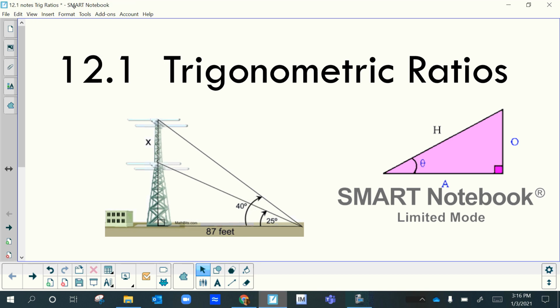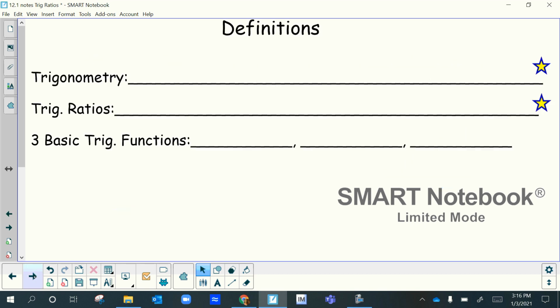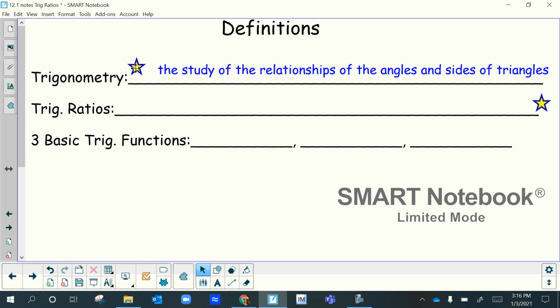All right, this is going to be our first lesson on trigonometry. This is 12.1 trigonometric ratios. So let's do a couple of definitions. What is trigonometry? Trigonometry is the study of the relationships of the angles and the sides of triangles. Most specifically, we're going to just focus on the right triangles, but it is of any type of triangle.